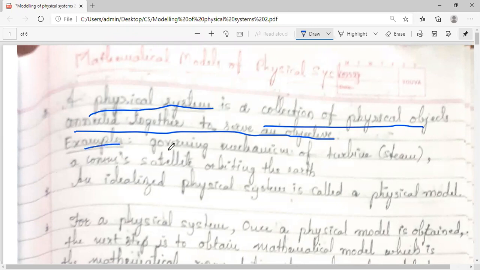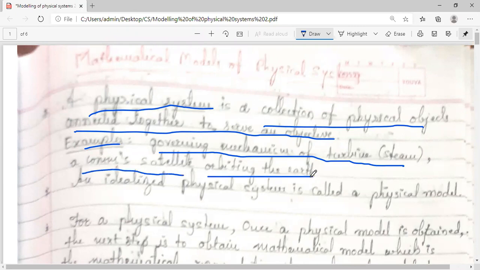Example for physical system, any example you can take, governing mechanism of a steam turbine. One example, mechanical related, okay? Because in control systems, mechanical things are more in that. And one more example you can take, communications satellite orbiting the earth. So even that can be one of the examples of a physical system. So you can take any example. What all control system examples we have studied in the introductory part, you can take any of those systems also.